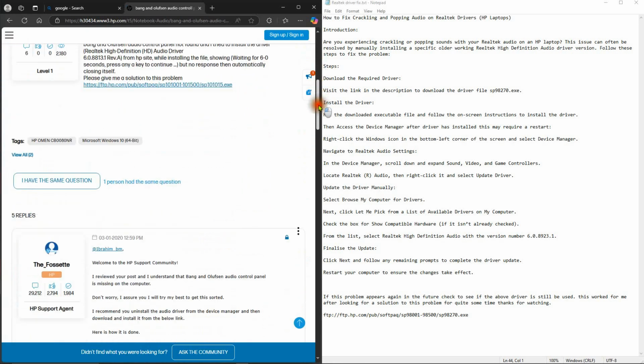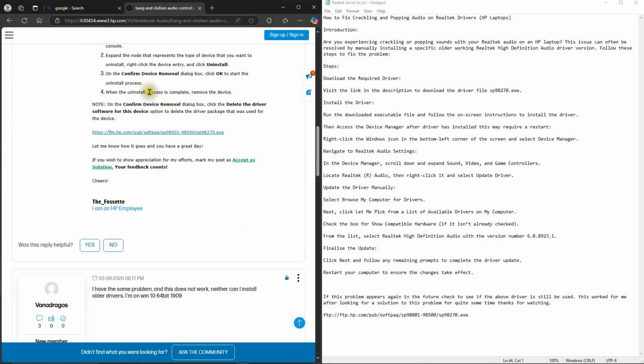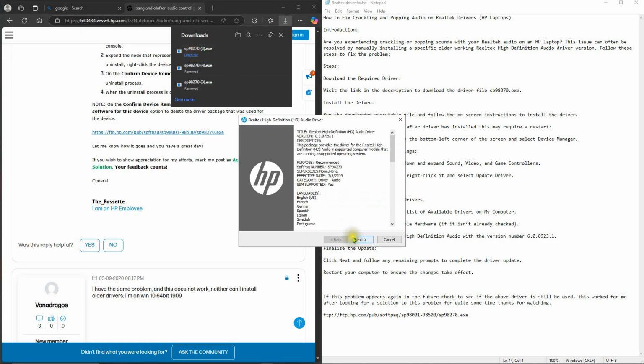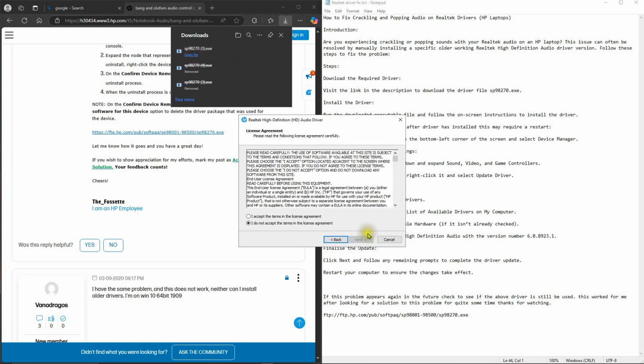Steps. Download the required driver. Visit the link in the description to download the driver file sp98270.exe. Install the driver. Run the downloaded executable file and follow the on-screen instructions to install the driver.